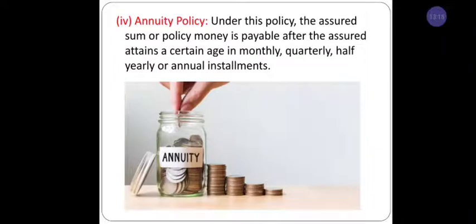And next we have annuity policy. Under this policy, the assured sum, the policy money, is payable after the assured attains a certain particular age.